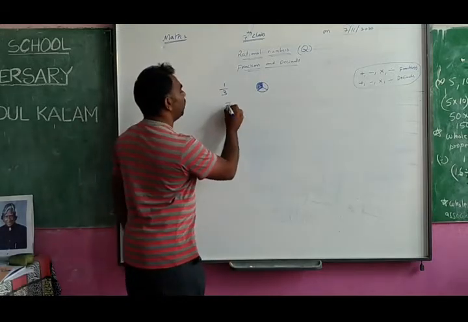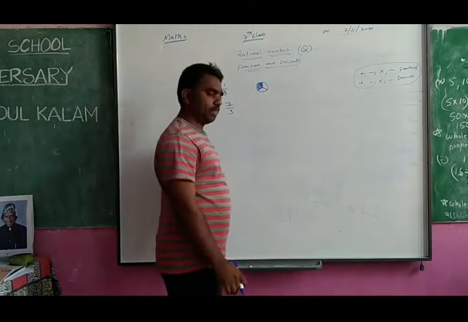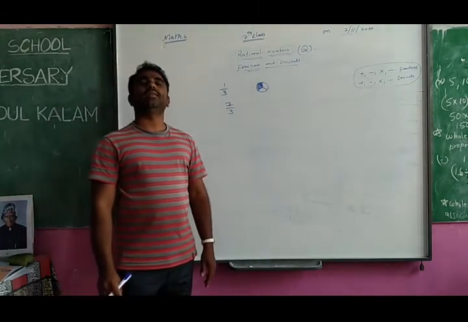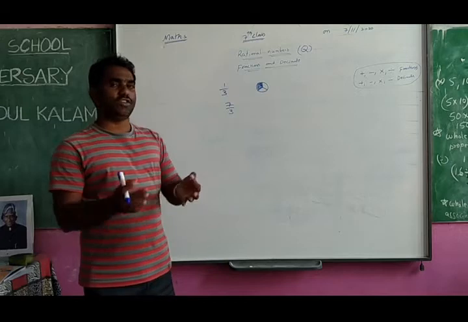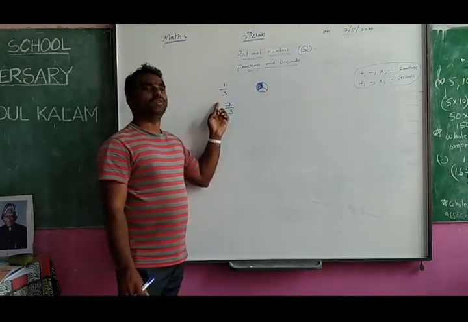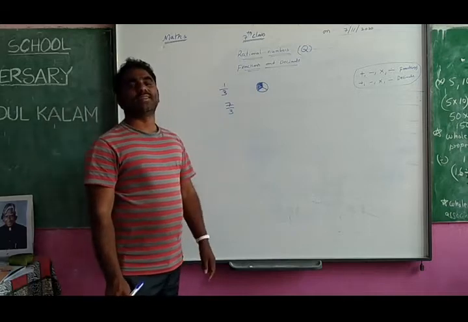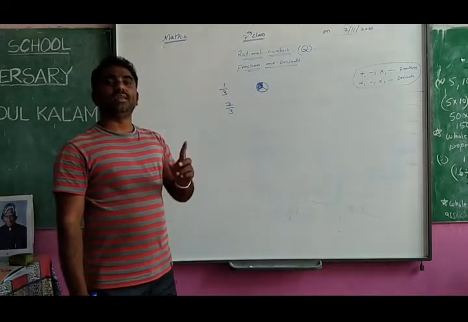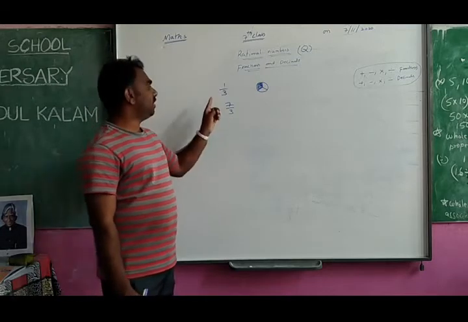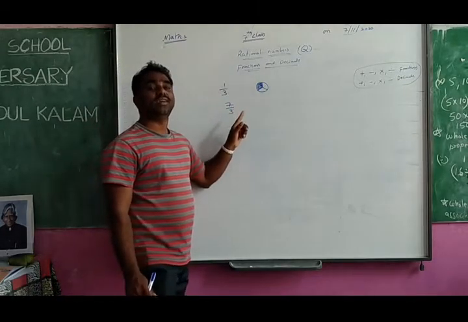I have given you 7 by 3. 7 is the numerator, 3 is the denominator. So try to get the meaning of the fraction immediately. Just now I asked you, what is the meaning of a fraction? 7 pieces of 3 size.